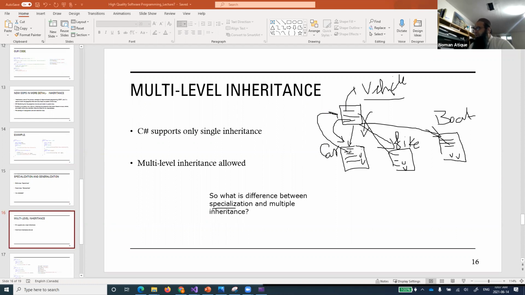All right, so this is called specialization, where we specialize one class for a particular scenario. Now the question the student asked was about multiple inheritance. This is different.